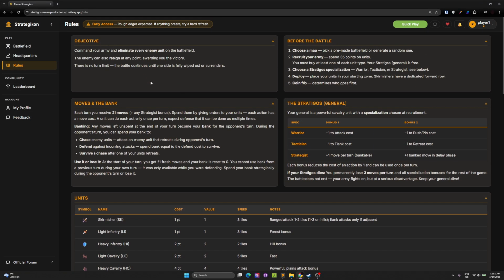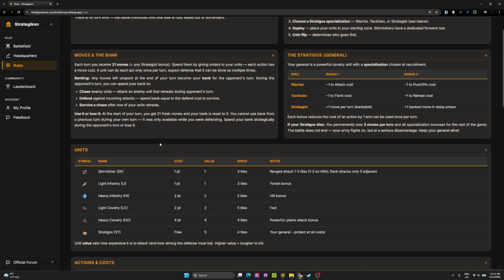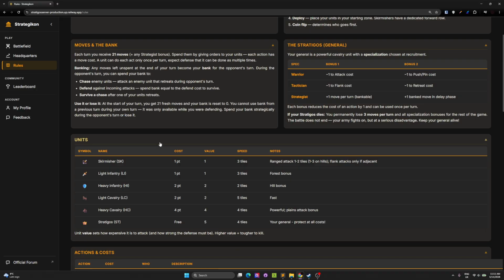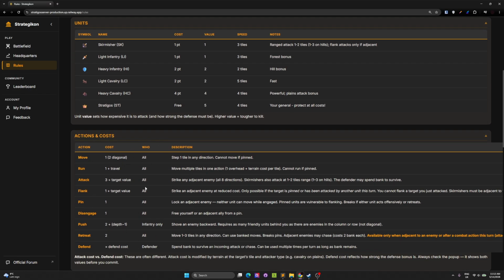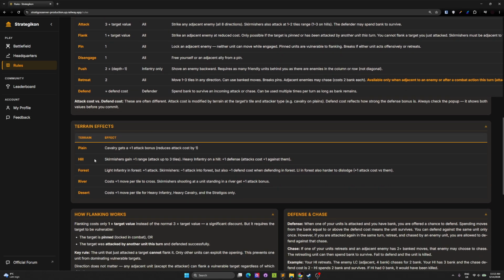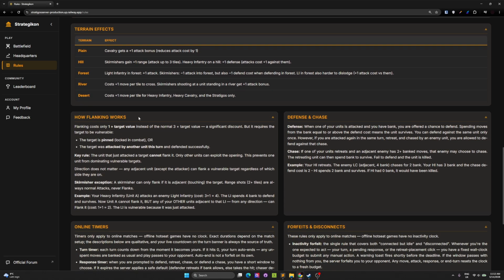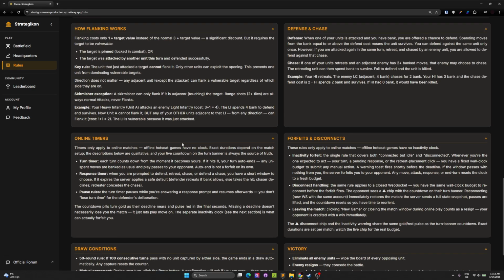We can go through the rules very quickly. Basically, here you can see the general abilities. Remember, you play with a 3-layer thing: the map, the pieces, the deployment, and all together are gelled based on the actions. Here you can see the actions, what they do. Here you can see the terrain effects, how flanking works, pin and chase. Flanking is basically if you pin or someone is attacked twice on the same turn. Defense is when someone attacks, you have the right to defend if you have moves in the bank.